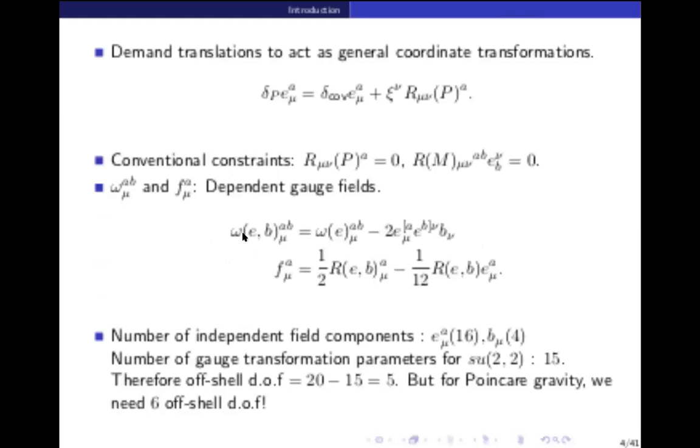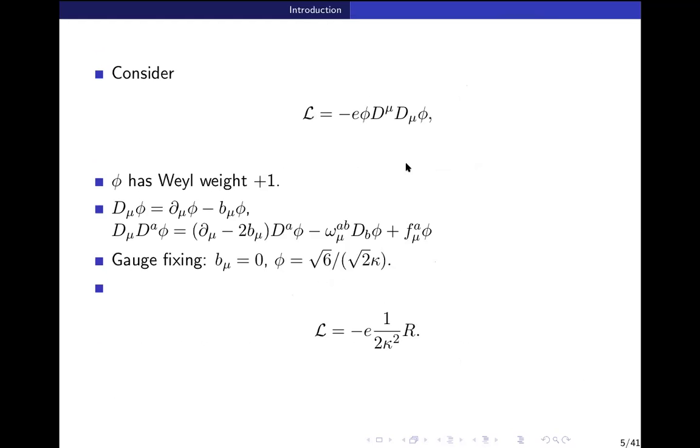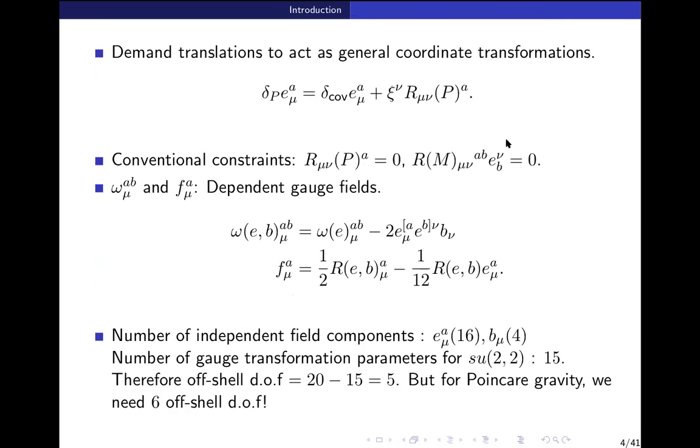Okay. And notice in the last slide that F mu A was related to the curvature tensor. So this F mu A is related to R mu A. Okay. So where I should have defined R mu A here. So basically, when you take this trace, if you exclude that term F, and substitute omega in terms of E and B, whatever you get is R. It is called curvature because once you set D equal to 0, this just becomes the Ricci tensor.